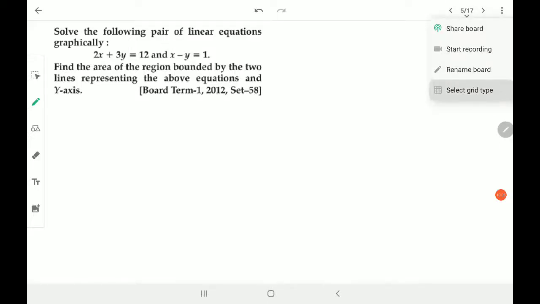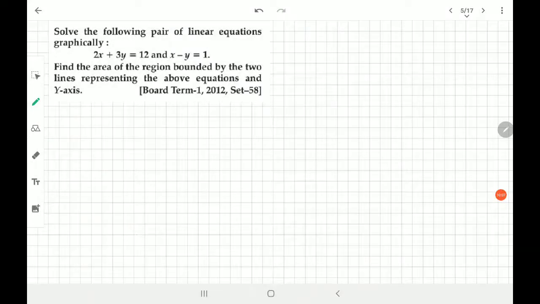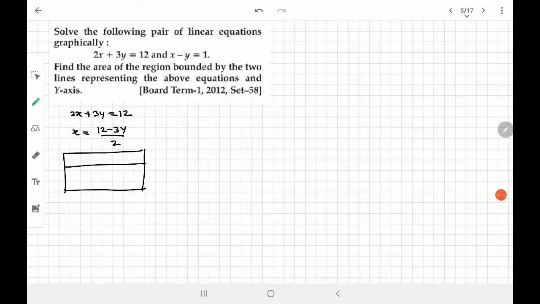I'll just change the grid of this and I'll prepare the table. So I have the first equation as 2x plus 3y is equal to 12. Isolating x, I get 12 minus 3y upon 2. I can choose the value of y here. I hope you know this concept.